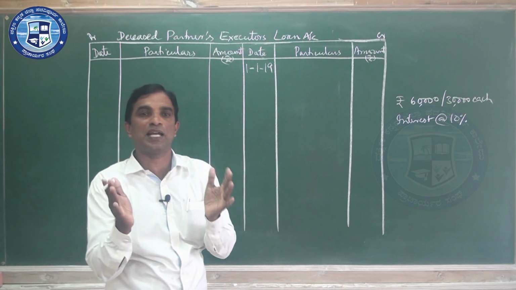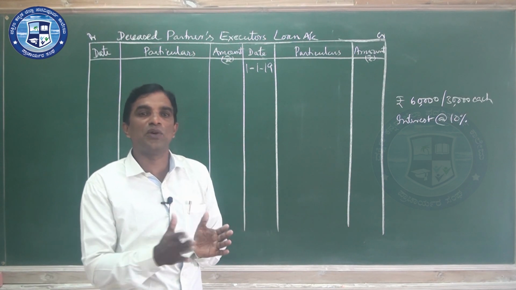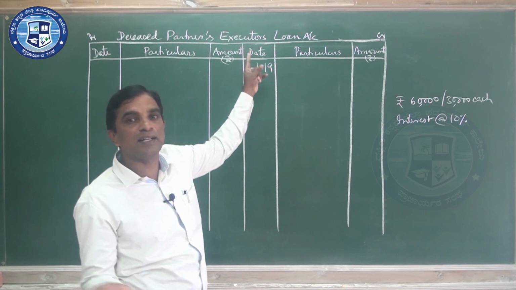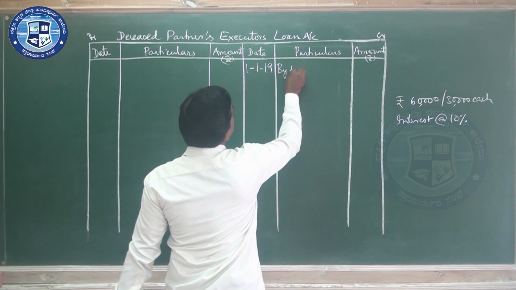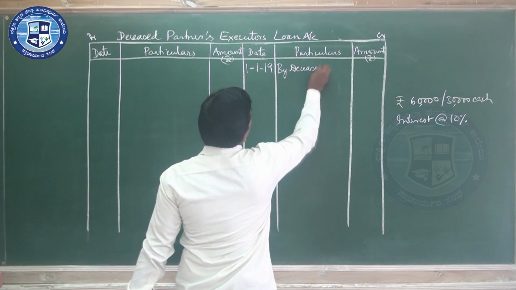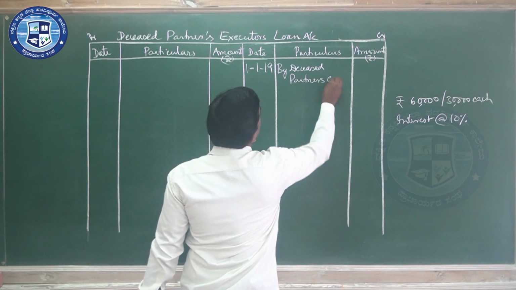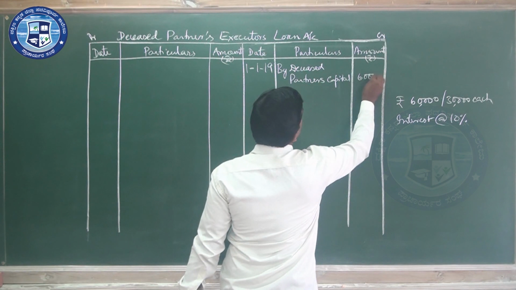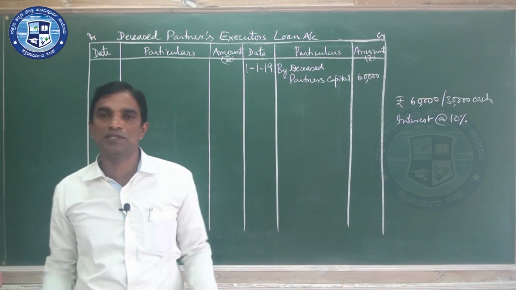Q's capital account is debited and Q's executors loan account is credited. So we write here deceased partner's capital account, 60,000 rupees. 60,000 balance is there.